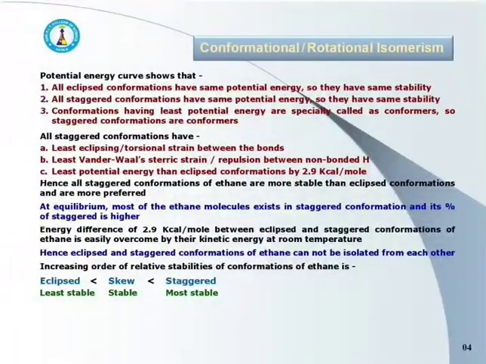The relative stabilities of conformations of ethane in increasing order is first eclipse, which is least stable, then skew, quite stable, and then staggered, which is most stable.